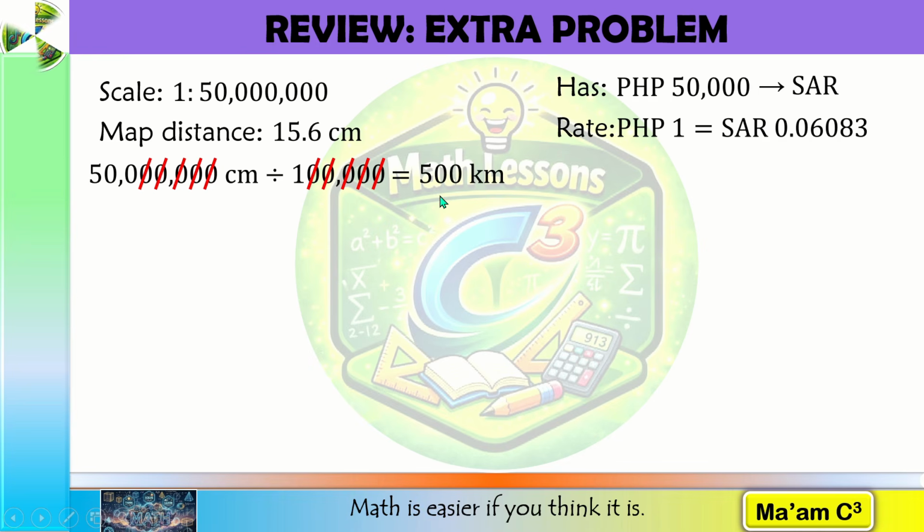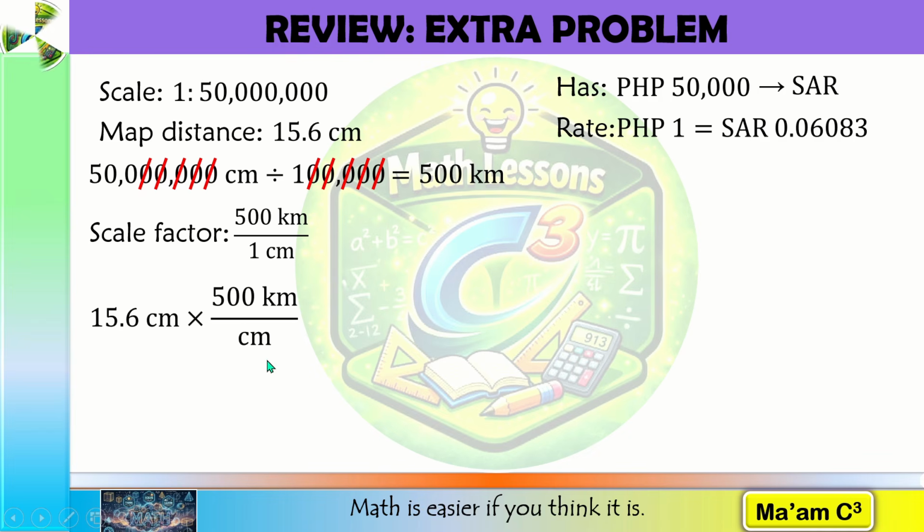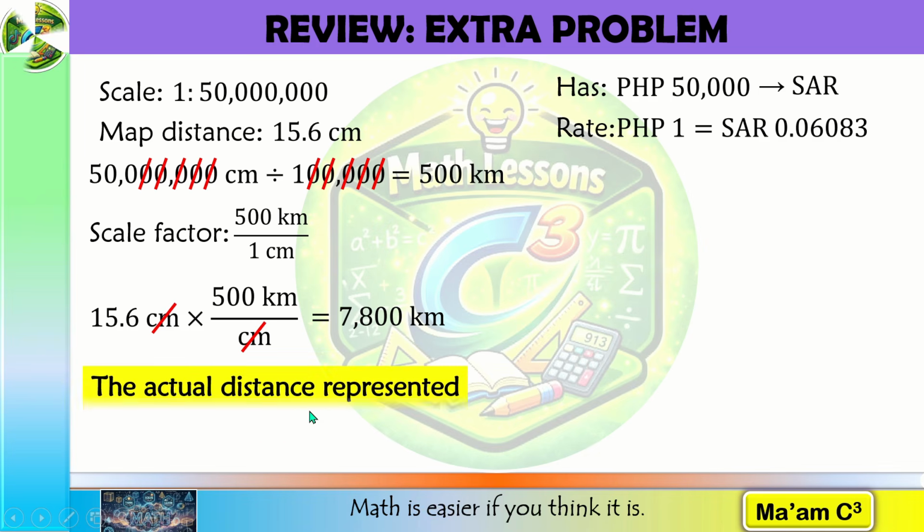This will be our scale factor. This means that 1 centimeter is equal to 500 kilometers. To determine the actual distance in kilometers, all we have to do is to multiply 15.6 centimeters by our scale factor. Centimeter units here will cancel out and 15.6 times 500 is 7,800. Therefore, the map represents an actual distance of approximately 7,800 kilometers.